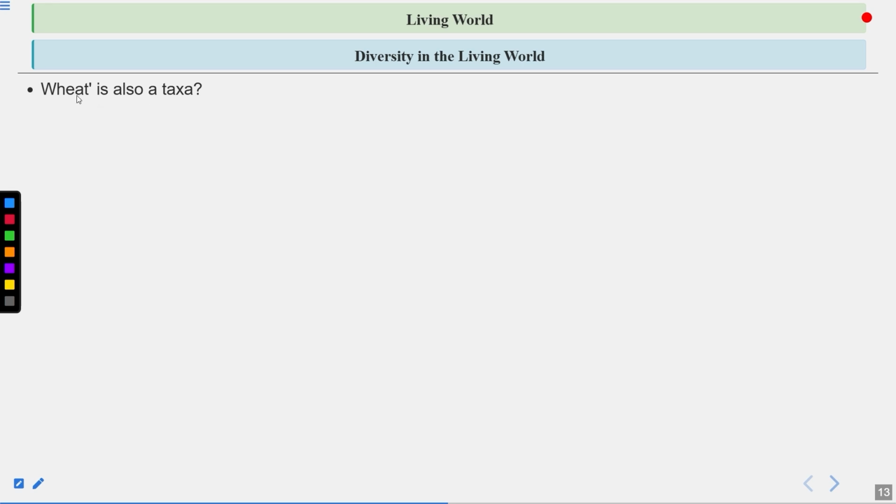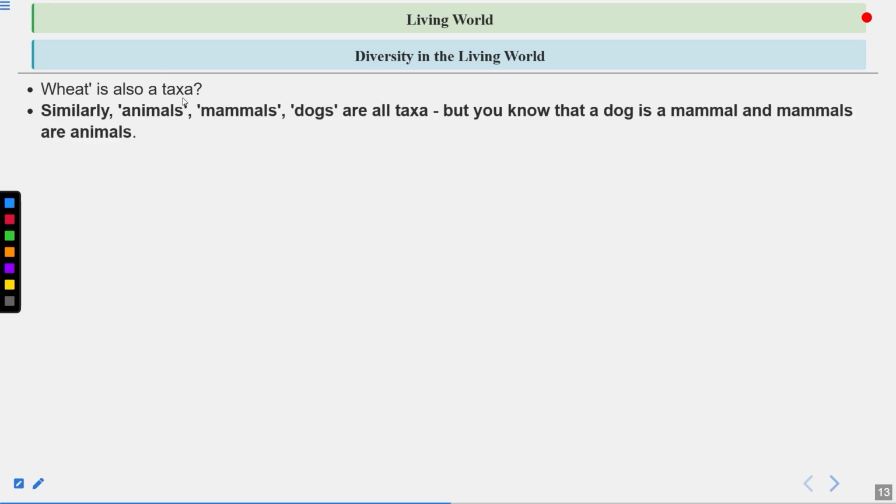Now we're talking about diversity in the living world. Wheat is a taxa. Clear? Plant is also a taxa. But you can see the rank is different. Wheat is at the lower rank, while plant is at a higher rank.